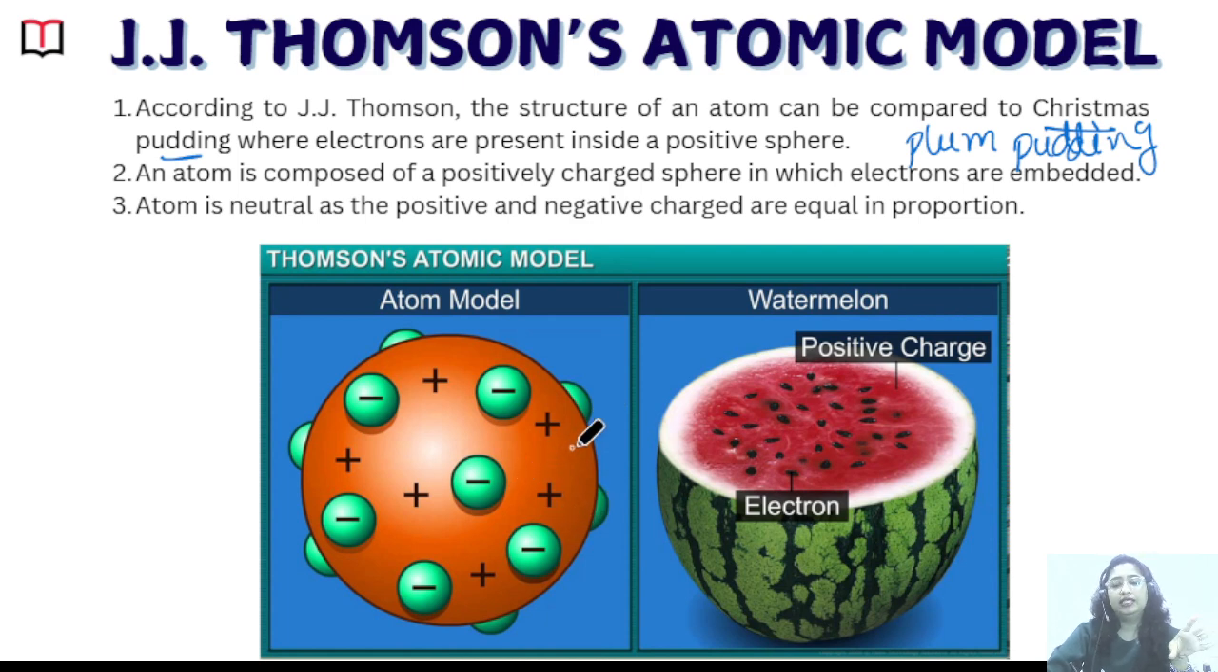Okay, and he also mentioned that the positive charge and the negative charge are equal in proportion. So this makes the atom a neutral atom. So the atom is a neutral one. Alright. So this was J.J. Thomson's atomic model. I hope this is clear to all of you students, and that is it for today's video.